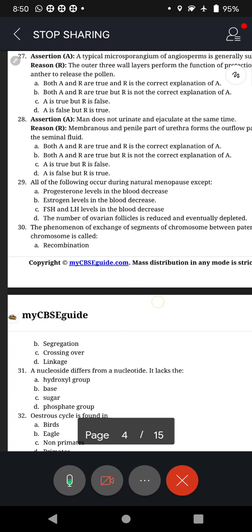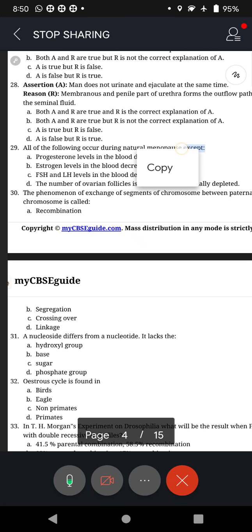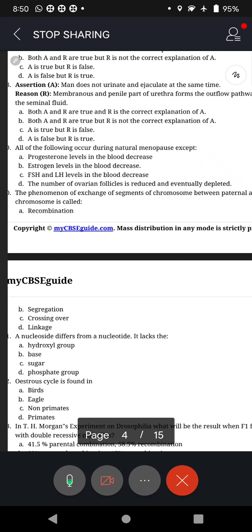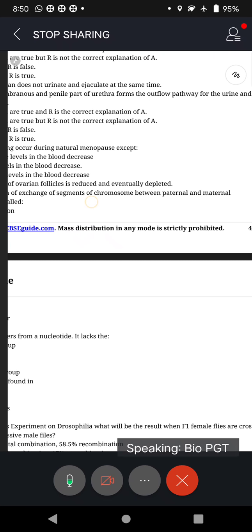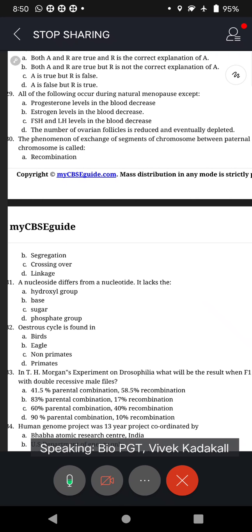Okay. Question number 30. The phenomenon of exchange of segments of chromosomes between paternal and maternal chromosomes is called recombination, segregation, crossing over or linkage. Of course, you know, prophase 1. The clue is prophase 1. And in that I said there are 5 substages: leptotene, zygotene, pachytene, diplotene, diakinesis.